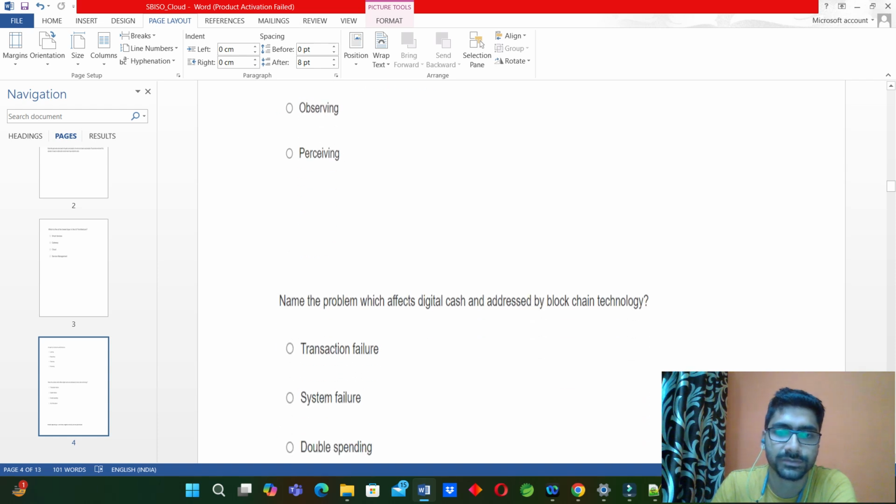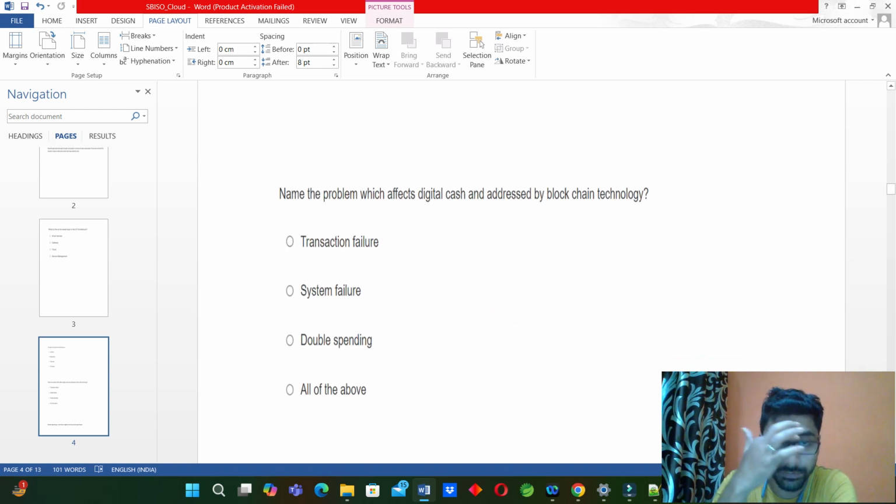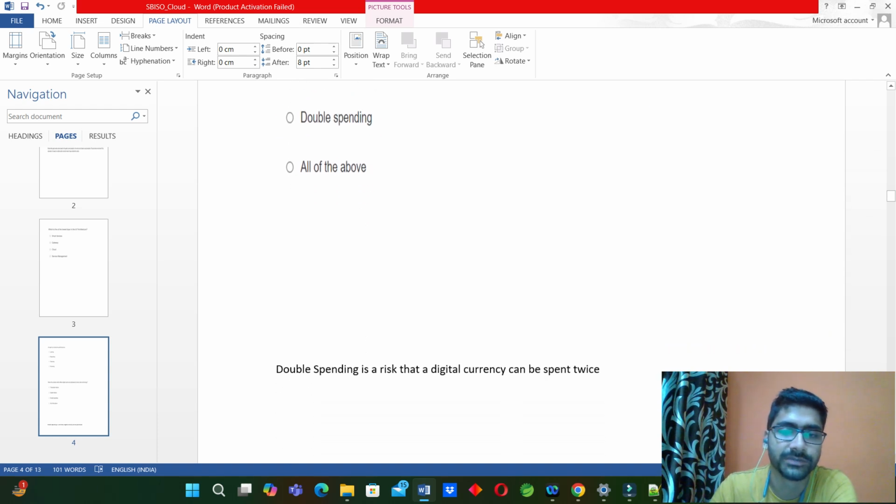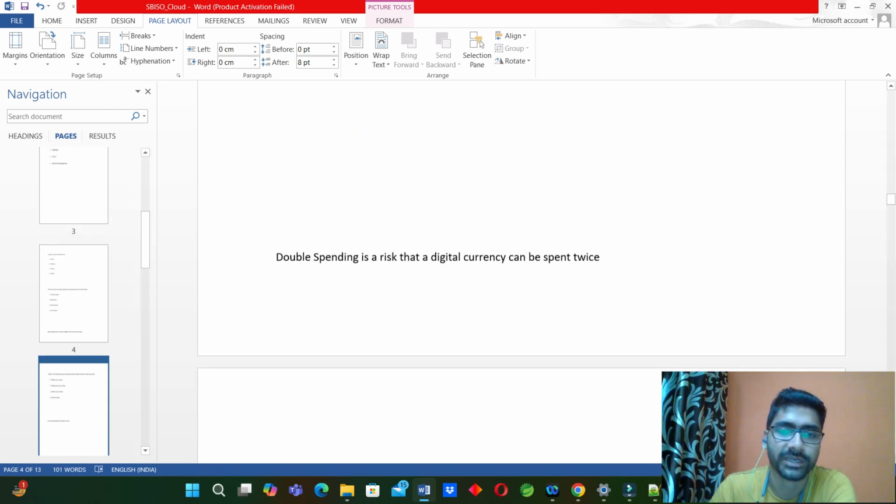Name the problem which affects digital cash and is addressed by blockchain technology. Options are transaction failure, system failure, double spending, and all of the above. It's a question from blockchain. The answer will be double spending. So what is double spending? Double spending is a risk in digital currency, where it can be spent twice. So that's why it will be double spending.